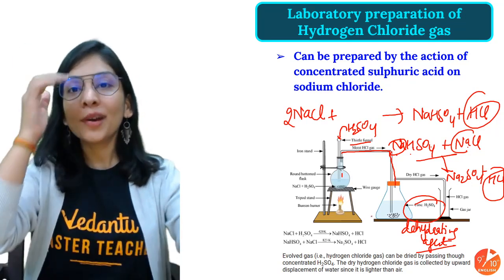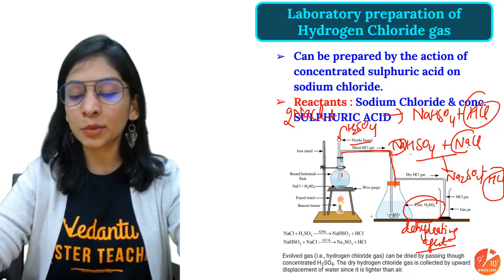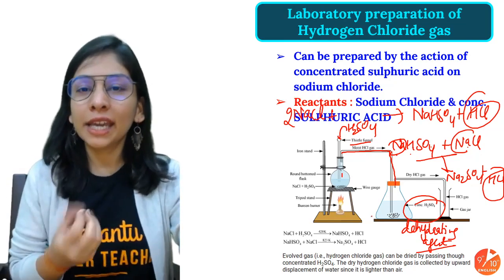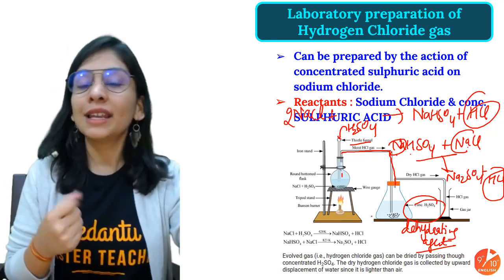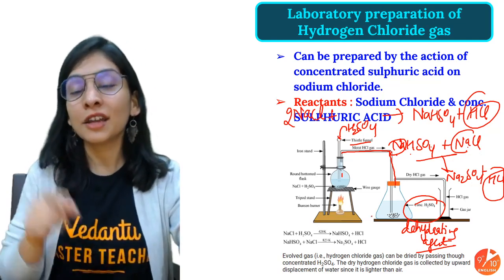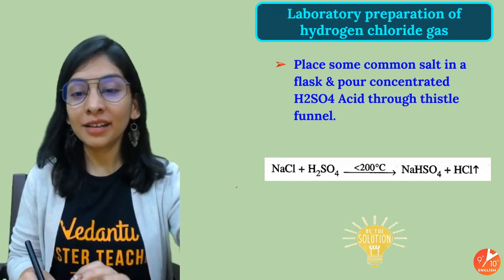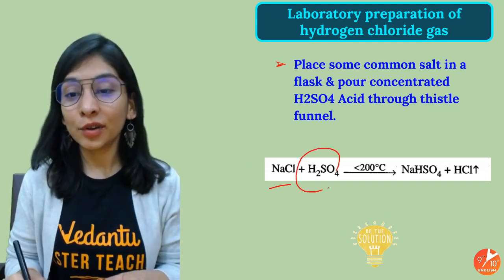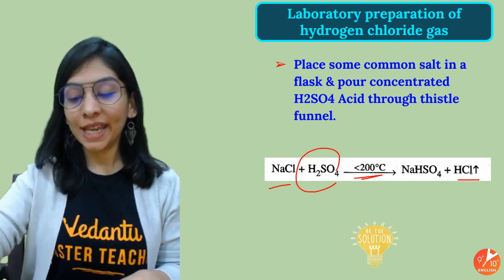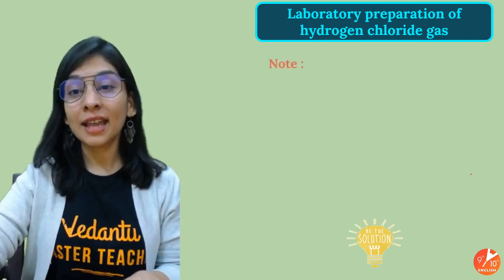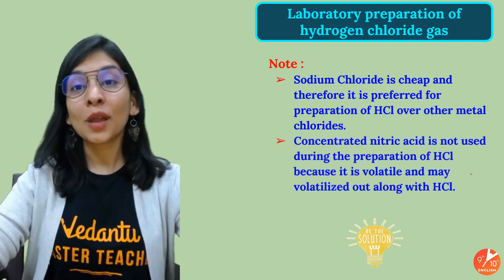All right. Now the question is, why concentrated sulfuric acid as a dehydrating agent? We have some more dehydrating agents as well. The reason is we can't take phosphorus pentoxide in general, and so many others, because they can react with the HCl that is there, and we don't want that. Okay. So how will the reaction happen? Metal salt, that's NaCl, with sulfuric acid. Please keep the temperature around 200 degrees Celsius, otherwise it will decompose. We get HCl, as I told, a 2-step process. Then in the next step, we'll get 1 more molecule of HCl. Why do we use NaCl? I told you.